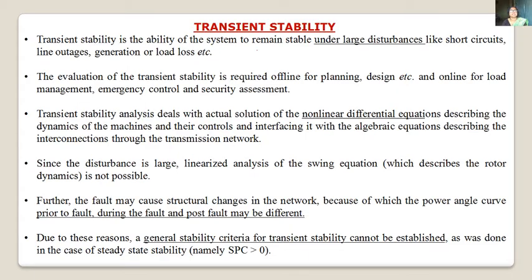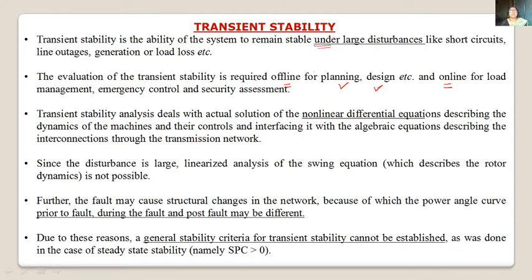What is transient stability? Transient stability is the ability of a system to remain stable under large disturbances like short circuit, line outages, generation or load loss. The evaluation of transient stability is required for offline as well as for online. For offline, we require the study of transient stability for planning and design.